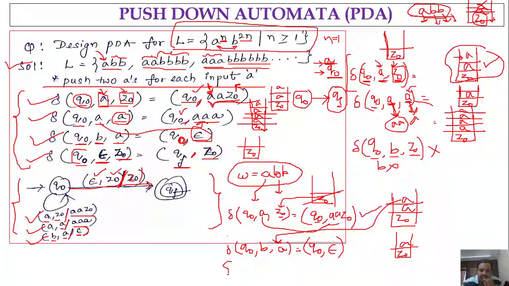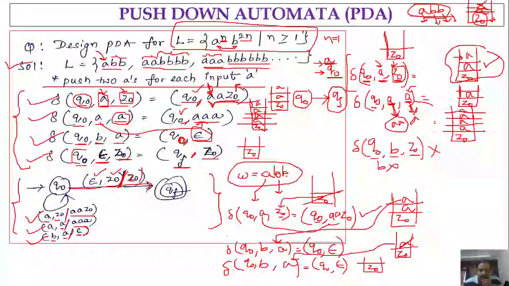And in the next case, what is the next input? We have B. We are in state Q naught, and the top of the stack we have A, right? The top of the stack we are considering is A, which means it is outside of the stack. Now Q naught comma B comma A means you will be in the same state Q naught. We are not going to push anything, so epsilon. So see what the stack content will be. It will be just Z naught.